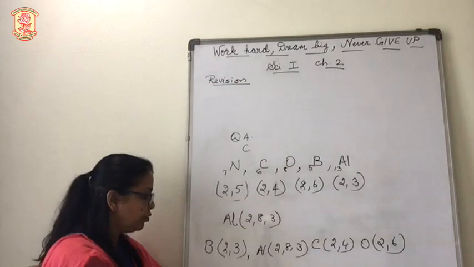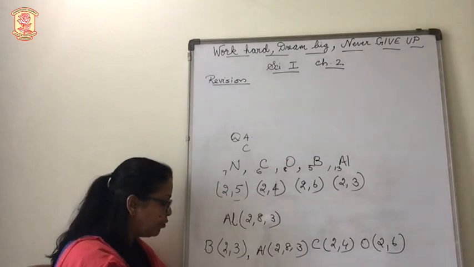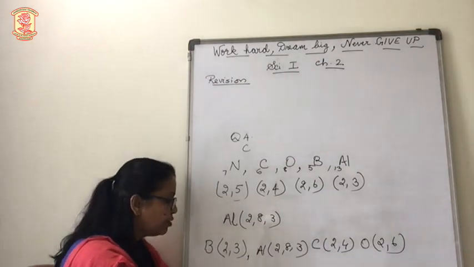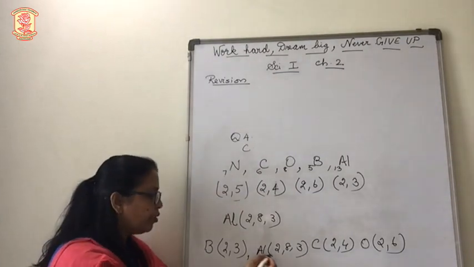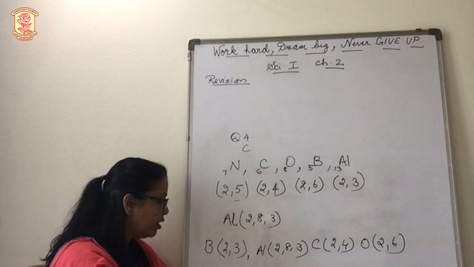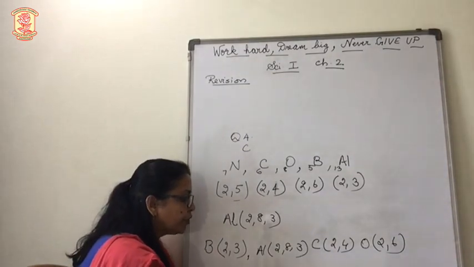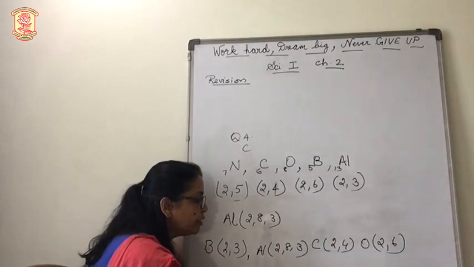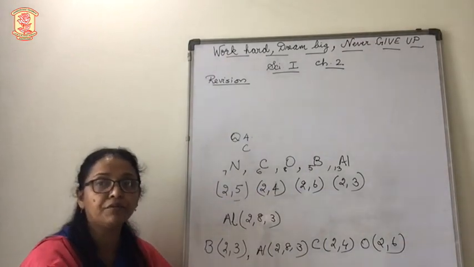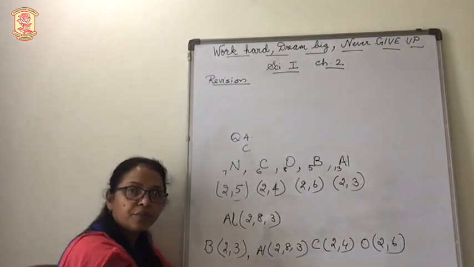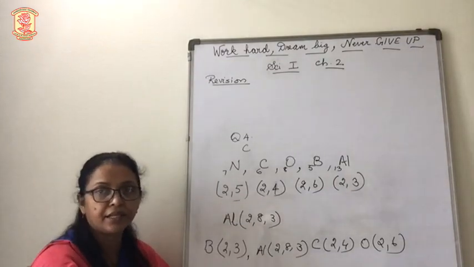Beryllium is having atomic number 4. So its electronic configuration is 2,2. And of course aluminium is also given, but aluminium's electronic configuration is 2,8,3. So if you compare these two, which one will be more electropositive? Beryllium, because beryllium comes to the left hand side.